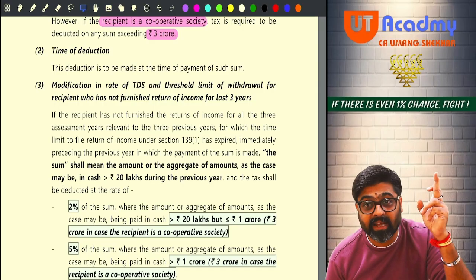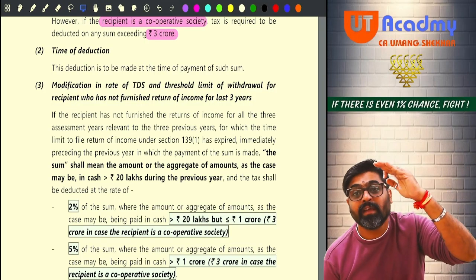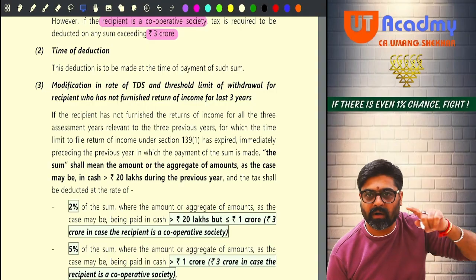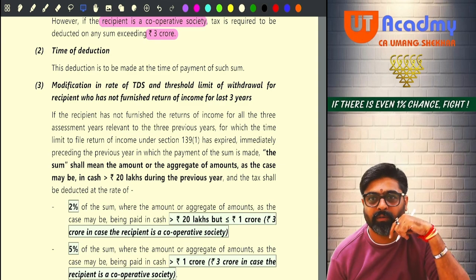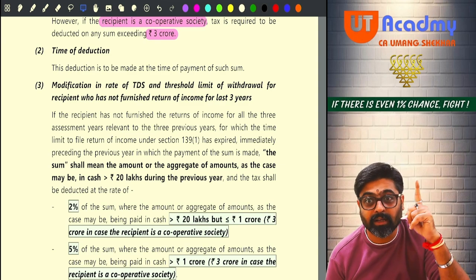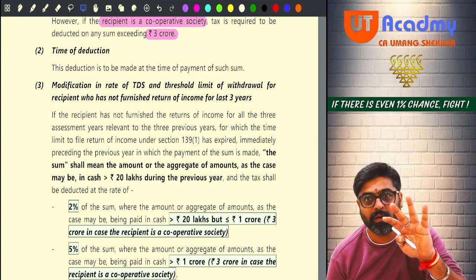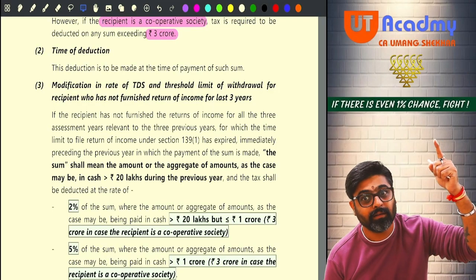See, starting from the very beginning, if they had kept a lower threshold for tax deduction, and more people had been covered, everyone would have started talking against the government. So the government is very smart. Let us not bring this for all. Let us bring this for those people who are very big. They cannot agitate.